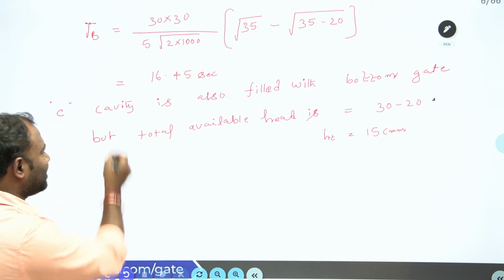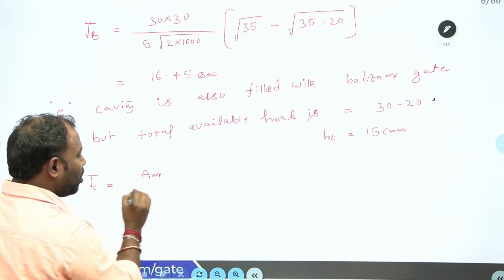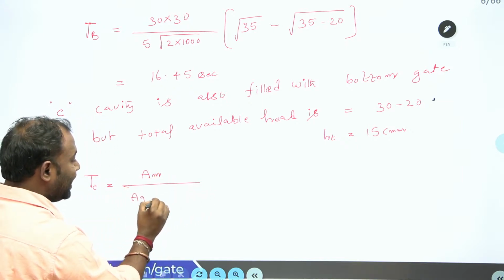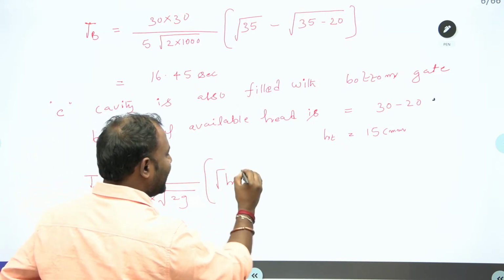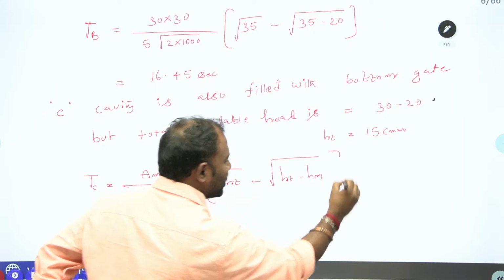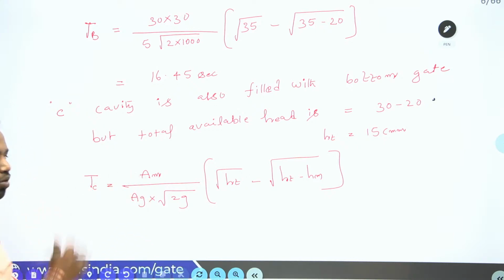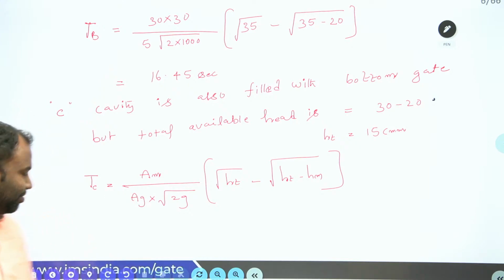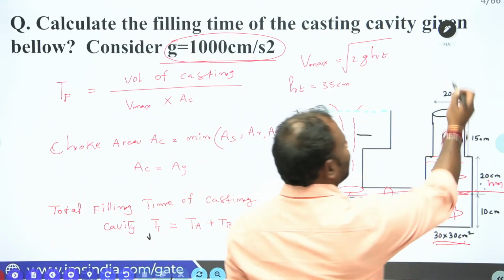Now let us go for the bottom gate formula. As we have discussed, the bottom gate filling time TC is equal to, again, AM, the area of the mold, divided by AG into root 2G, into HT under root minus HT minus HM under root. Yes guys, this is your bottom gate filling time calculation for the cavity. Clear everybody? Understood? Now let us find the area of the mold. Here you should be very careful deciding the area of the mold. So now let us go to our diagram. Which shape is it, guys? Which shape is the C cavity?